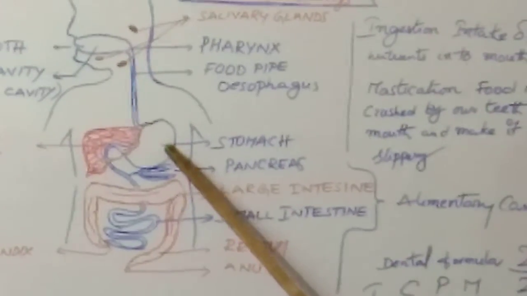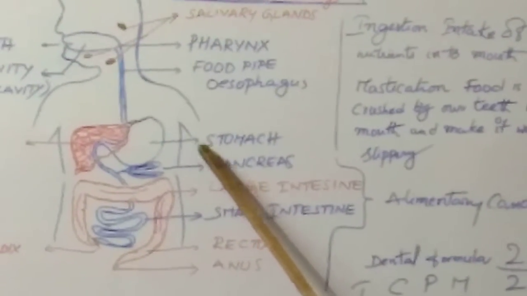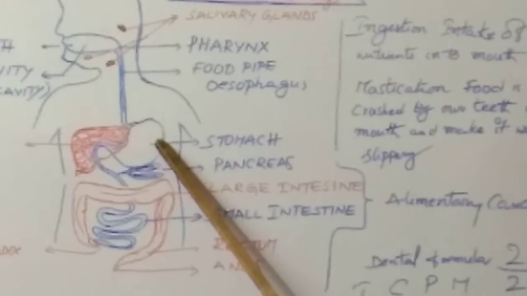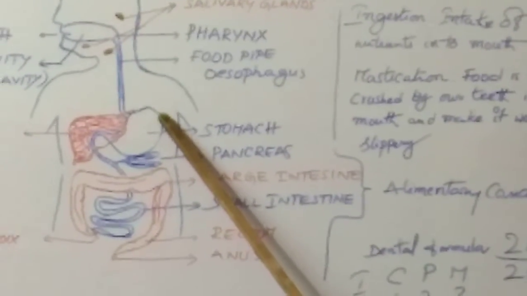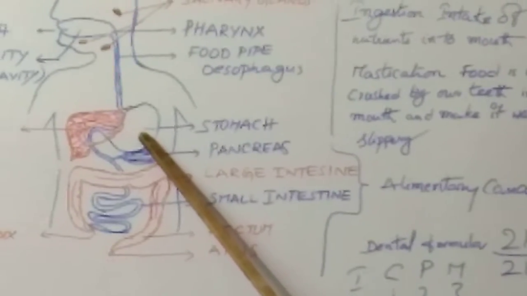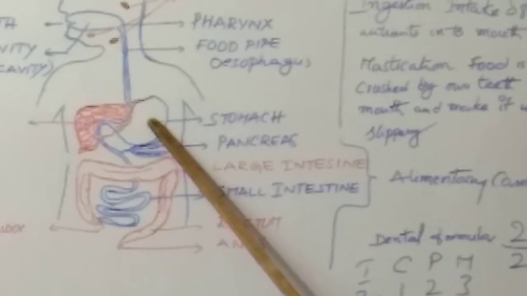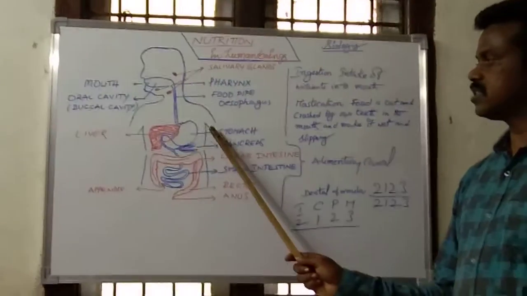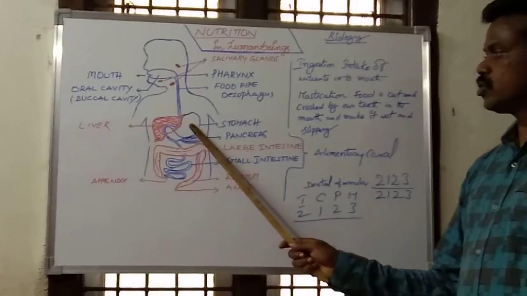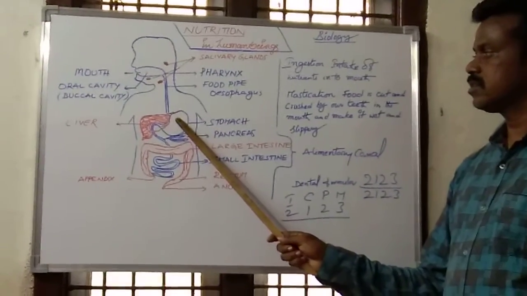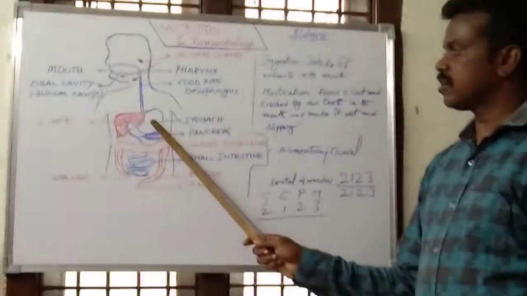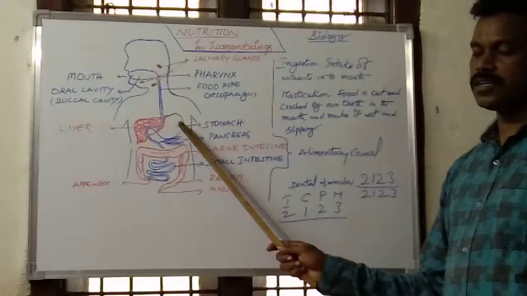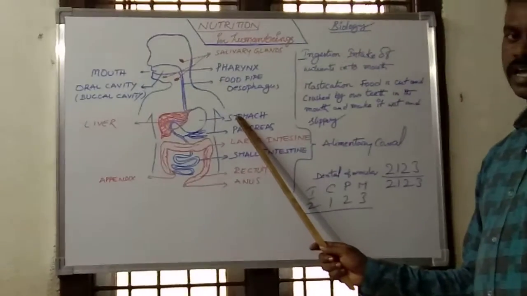Clear? This bag-like structure is known as the stomach. The stomach has gastric glands, which secrete gastric juice into our stomach, and it acts on the proteins. Later we will discuss how the proteins are digested in our stomach. Due to the secretion of the enzymes, the food materials are partially digested in the stomach. The partially digested food material is known as chyme.